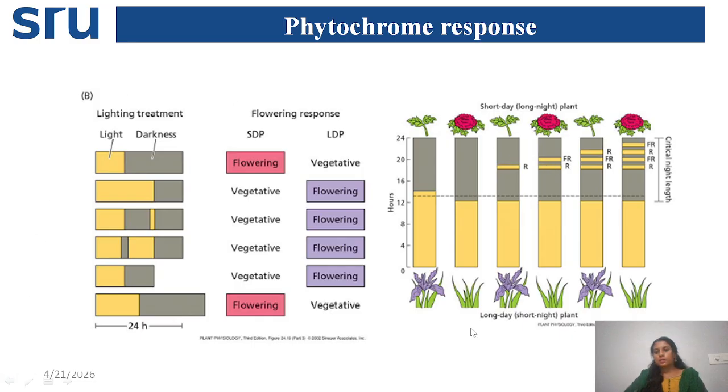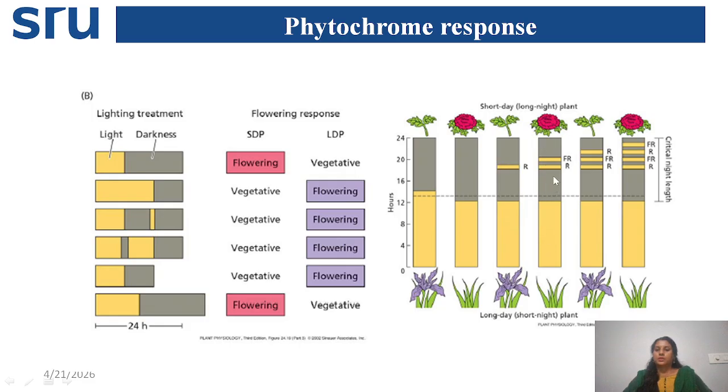So then what does this mean? Here you see, these are the long day plants, these are the short day plants. Whenever there is less night time, short day plants won't flower and long day plants show flowering. Whenever the night period is more, short day plants flower and long day plants don't flower. So here, if it is interrupted by red light, it's like daytime or light time. Using any light you can interrupt this dark period. At that time short day plants won't flower, and long day plants will flower.